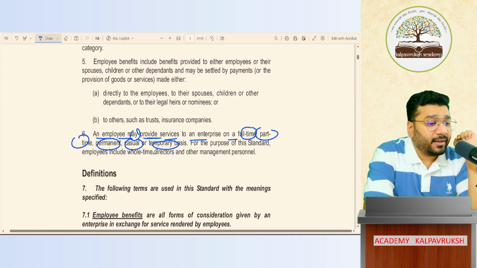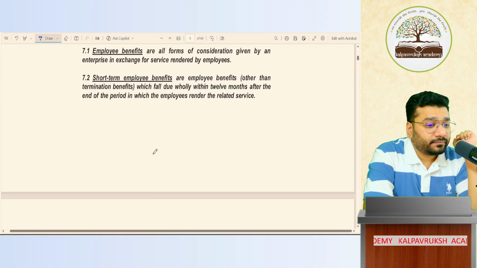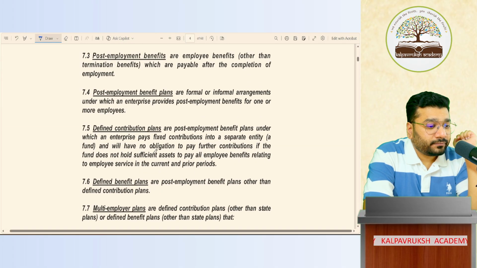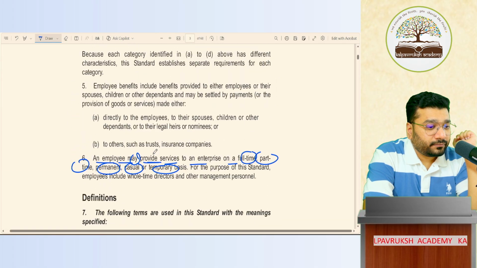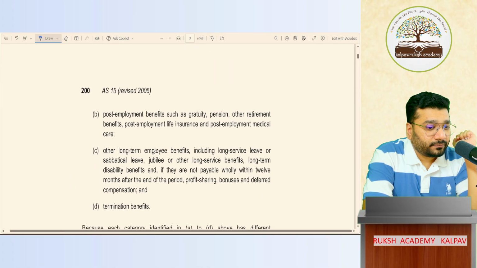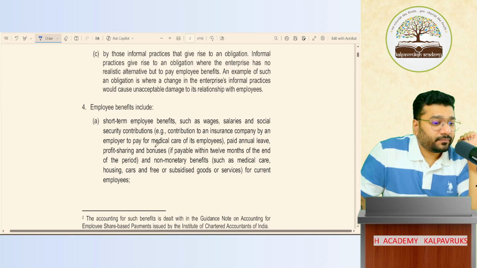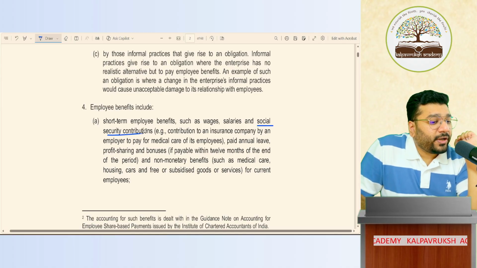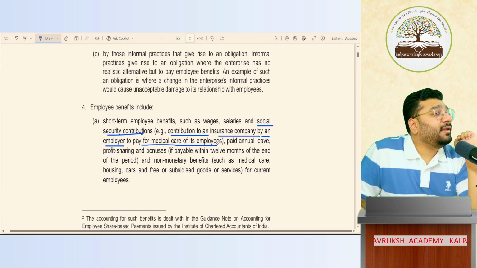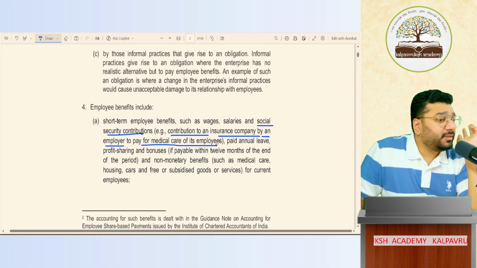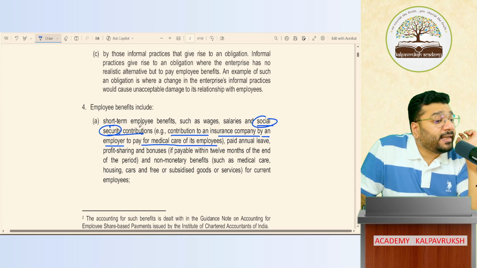In the example, they've said contribution to an insurance company by an employer to pay for the medical care of the employee.